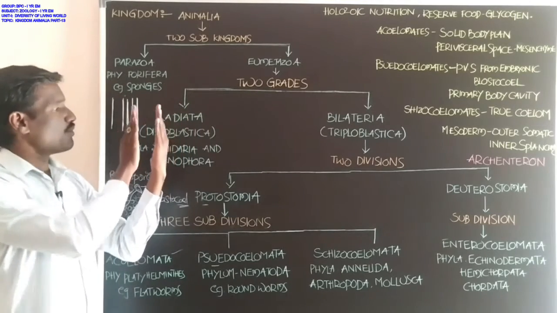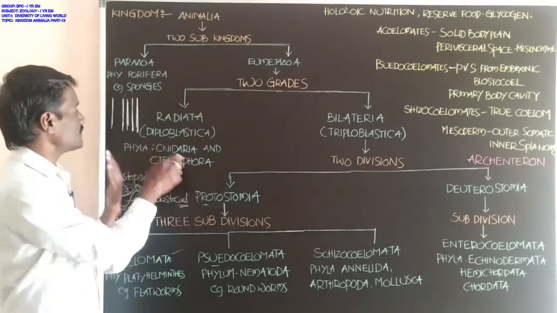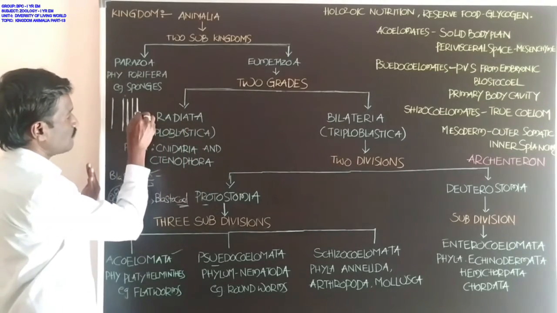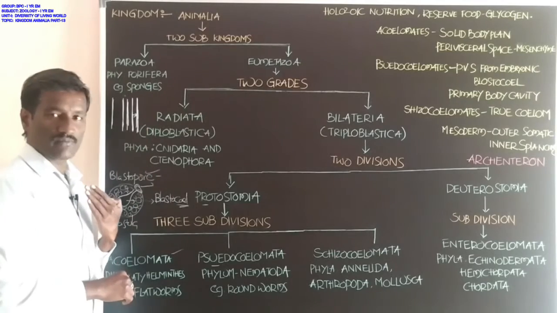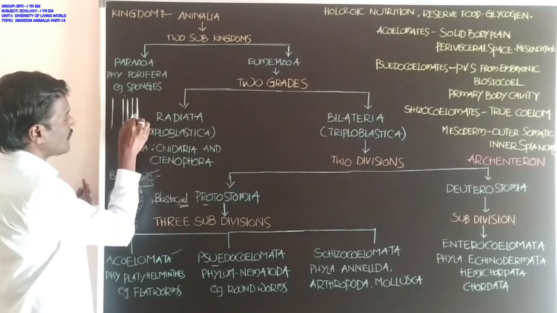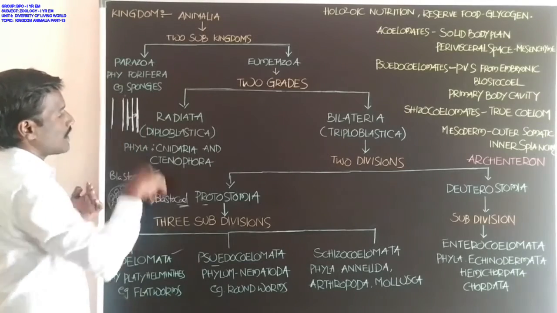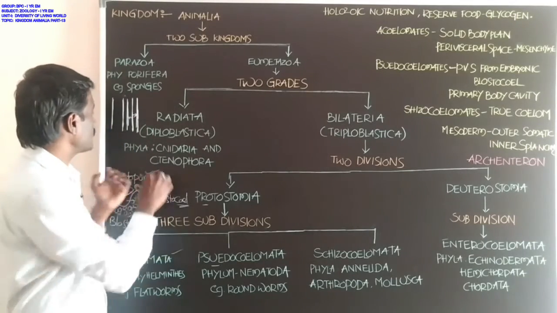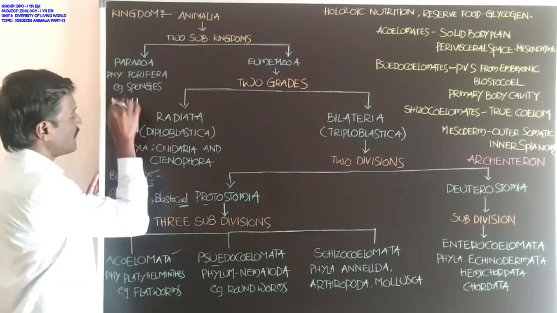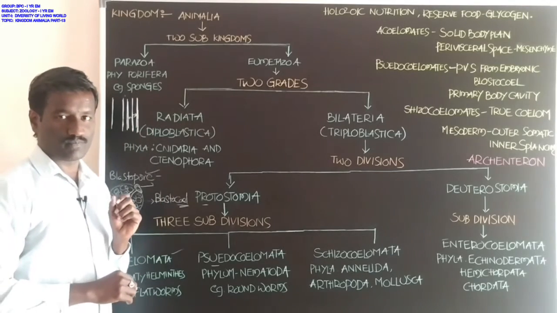One of the layers attaches to the inner surface of the body wall, and the other layer attaches to the surface of the alimentary canal or the food tube.